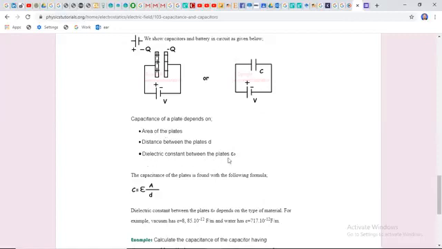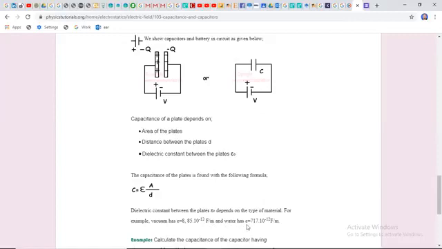Third, the dielectric constant between the plates, epsilon. The dielectric could also be emphasized, but it is mentioned here. You can see C is equal to epsilon A over d. Epsilon is the permittivity, and epsilon naught is the permittivity of free space. The value of epsilon naught is 8.85 × 10⁻¹² farad per meter.